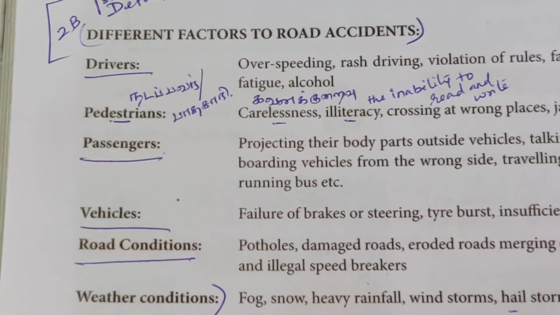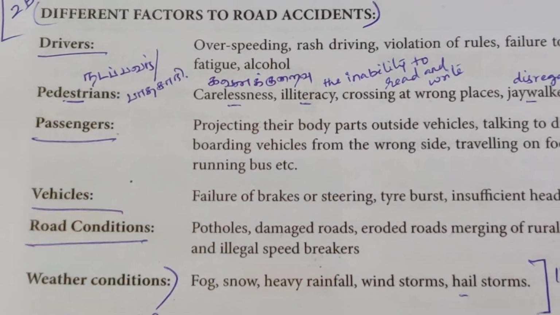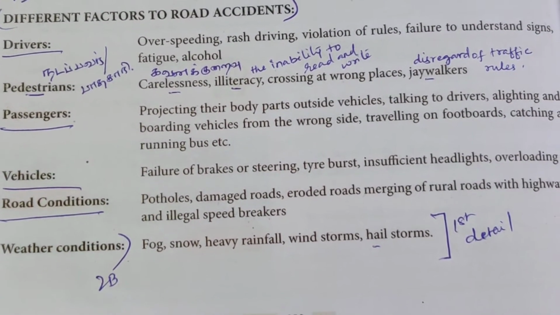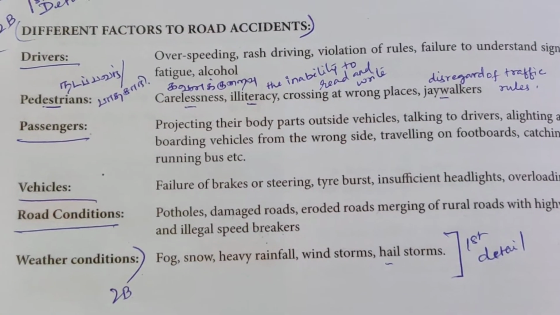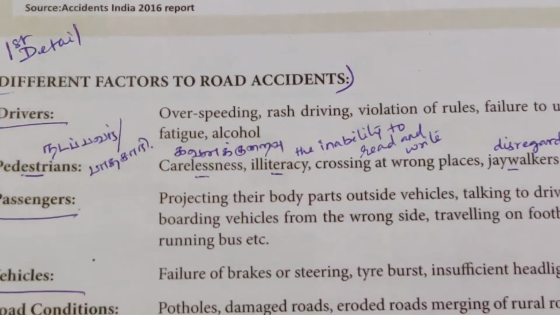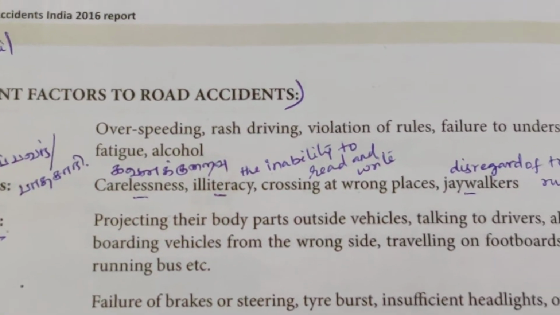Due to the fog and the mist, we are unable to see the vehicles in front. What is the red light or yellow light, what is blinking, we are unable to see that. Due to that, the factors are causing road accidents. Now let me know what the drivers are doing.